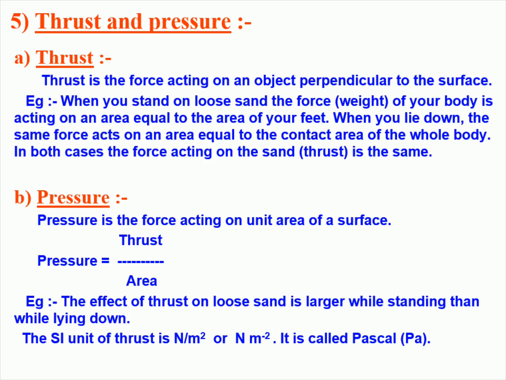When standing on loose sand, the weight of a person's body acts on an area equal to the size of their feet, whereas when lying down, the same force acts on an area equal to the contact area of the entire body. In either case, the force acting on the sand is the same. However, the effect of thrust on loose sand is greater when standing than when lying down. The SI unit of thrust is Pascal, or N per square meter.